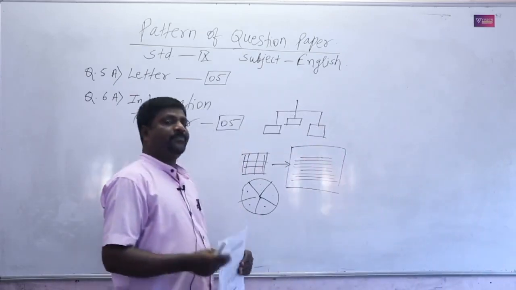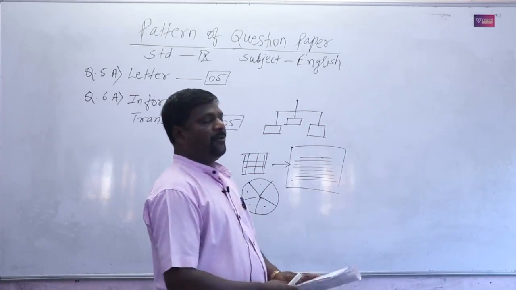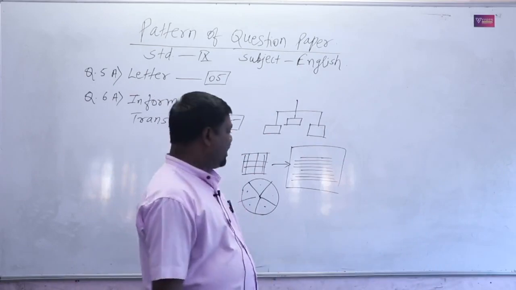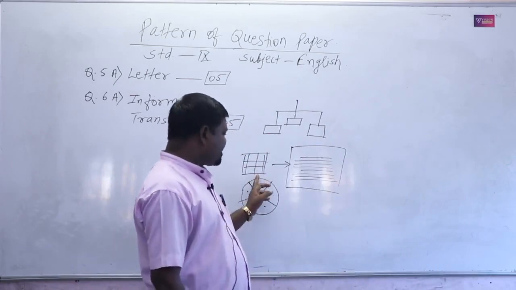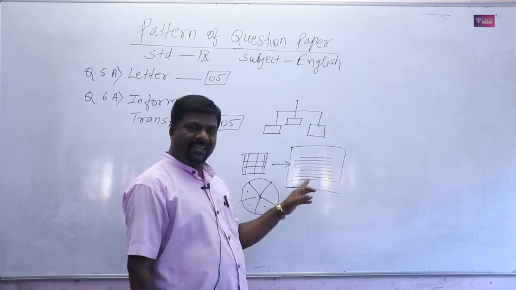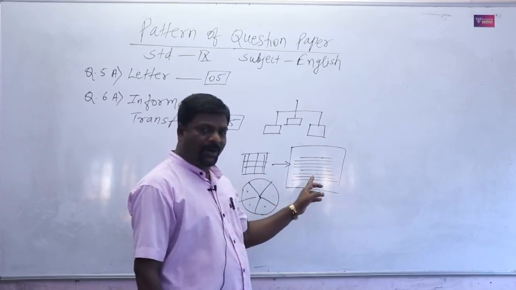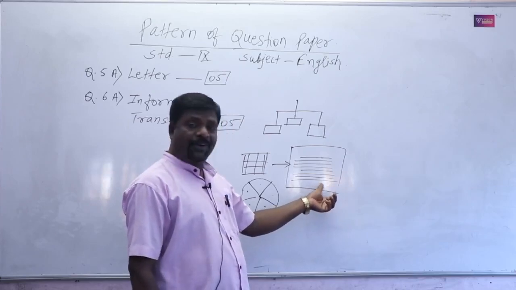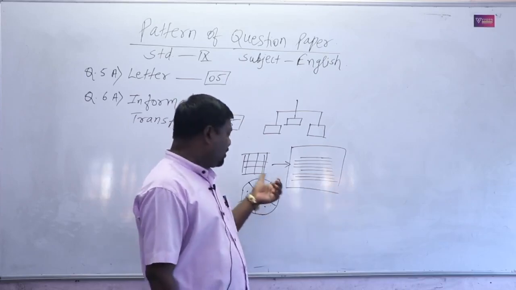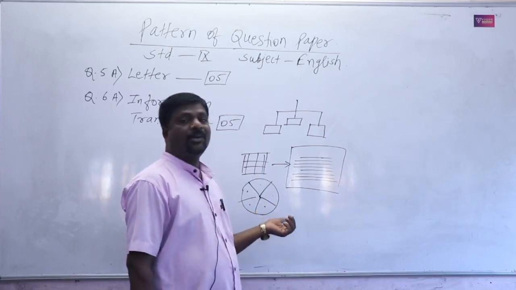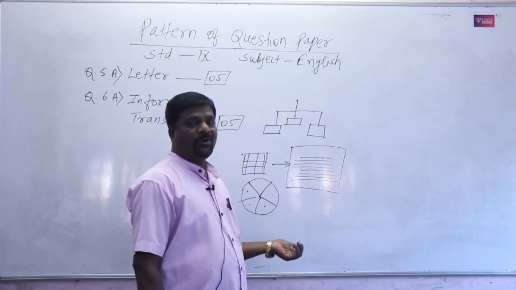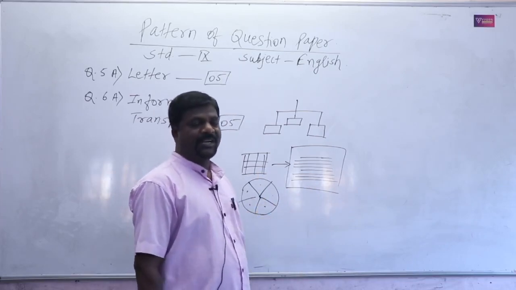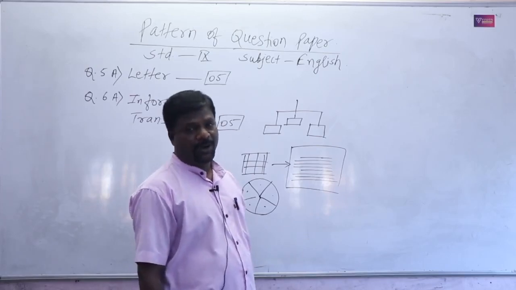So guys, when they give us a table and ask to make a paragraph, it is called non-verbal to verbal. And when they give the paragraph and ask us to complete the table or pie chart or tree diagram or whatever they want to ask by using the information from that paragraph, that is called verbal to non-verbal.